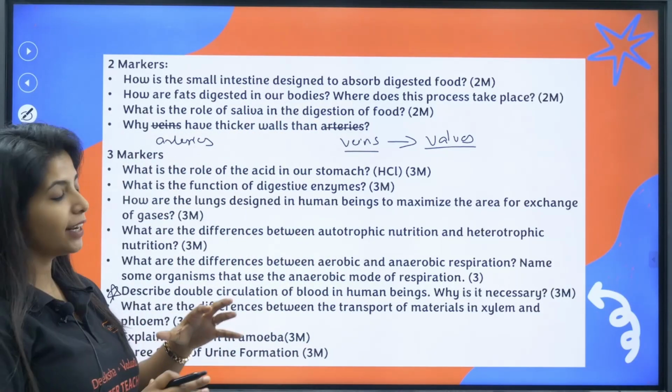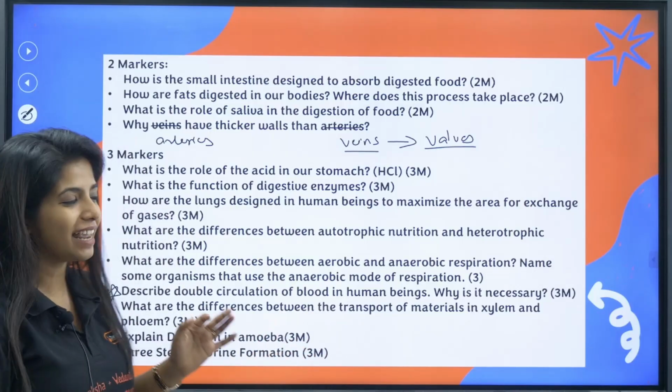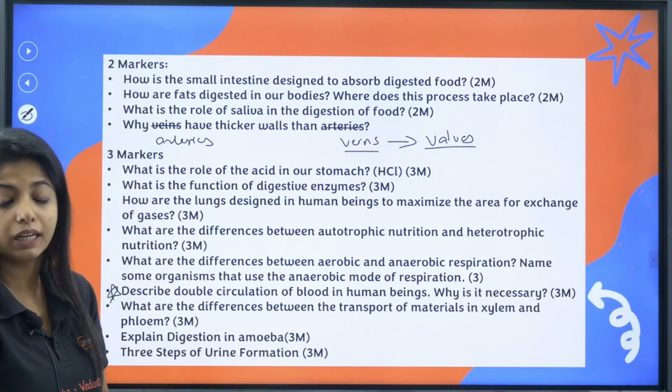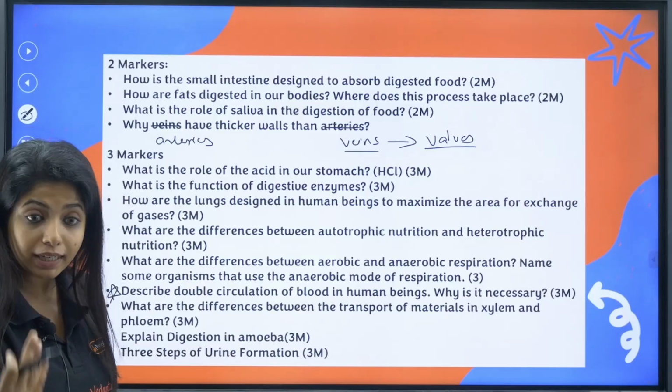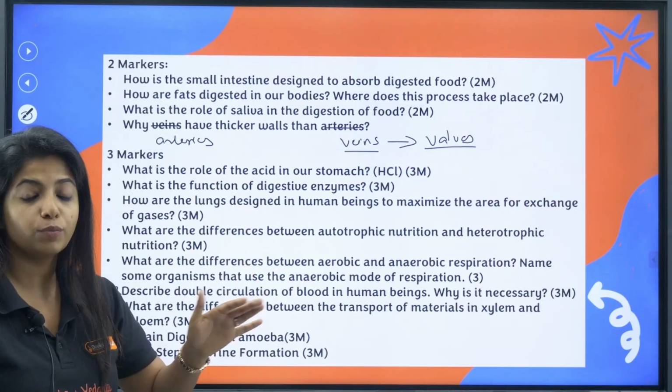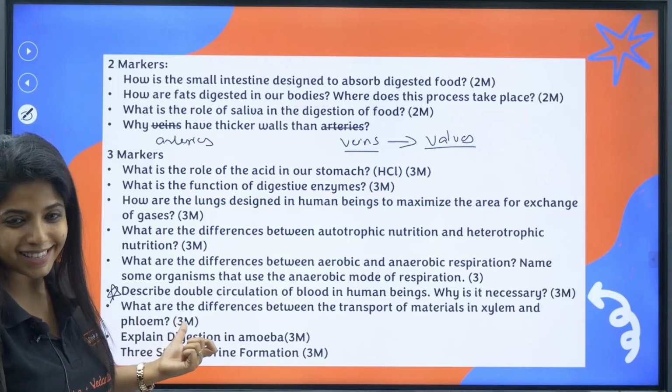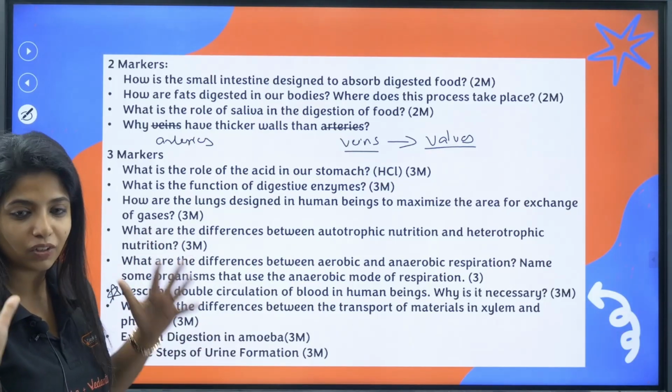Now, my dear children, I'll tell you, you are an AI generation. You can just take a snip of it and ask them to give you the quick answers for it. It will definitely give you, if you need that. Ask them how you should be writing on the day of your examination. It will write like that. But yes, we are here to help you. If you need our help, definitely let us know.